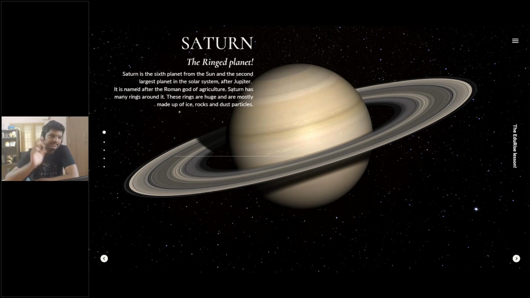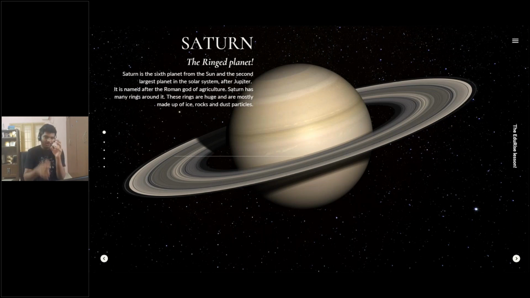So Saturn is the sixth planet from the sun and the second largest planet in the solar system after Jupiter. It is named after the Roman god of agriculture, and Saturn has many rings around it. These rings are huge and are mostly made up of ice, rocks, and dust particles. So we don't need to think it's going to be super hard, right? Mostly it consists of ice, rocks, and dust.